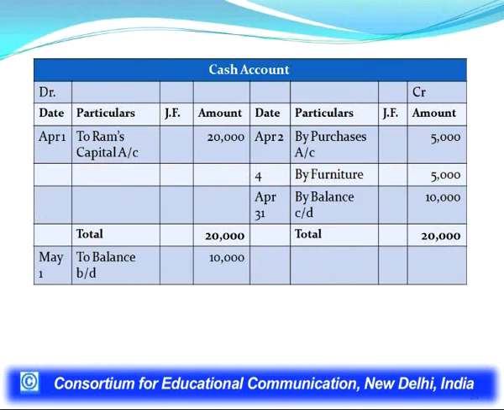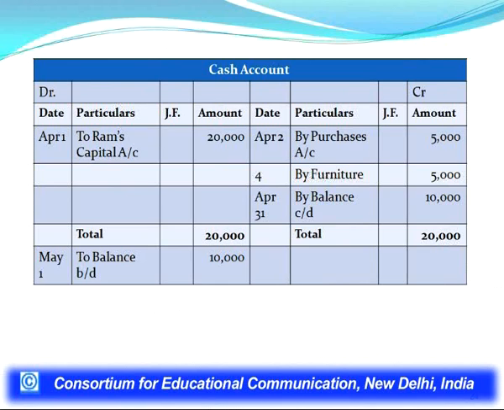The next account we see is the cash account. Here multiple transactions were there. On the debit side there was one transaction, to Ram's capital, 20,000 receipts. Then two transactions on the credit side, that is also the payment side, because in case of cash, the debit part comes in, the credit part goes out, that is the payments. So, the first payment was made on account of purchase of goods 5,000, and the second payment was made on account of purchase of furniture, by furniture 5,000.